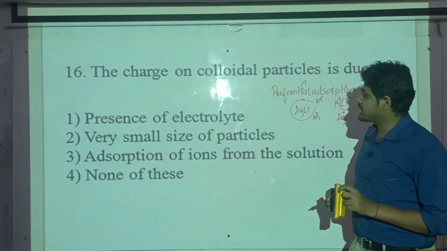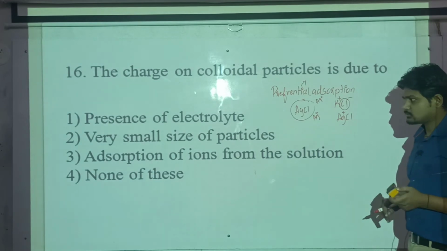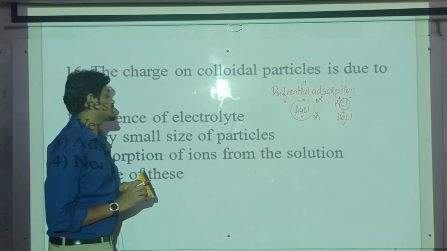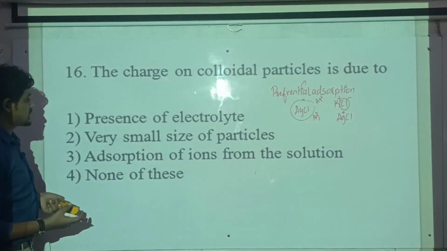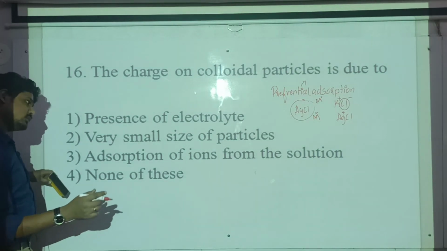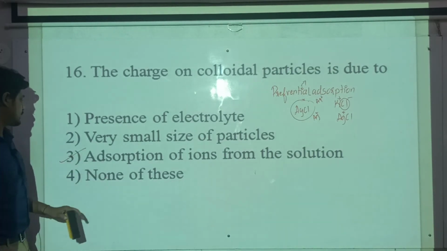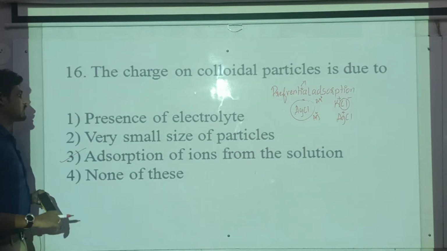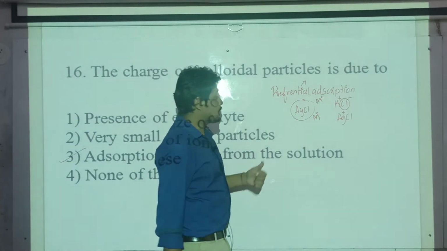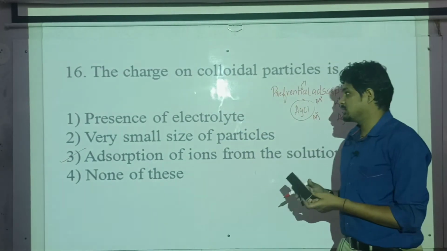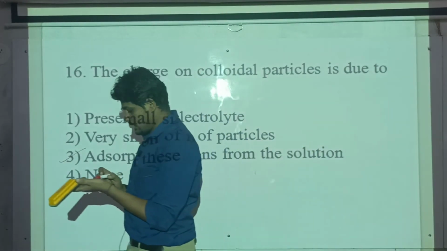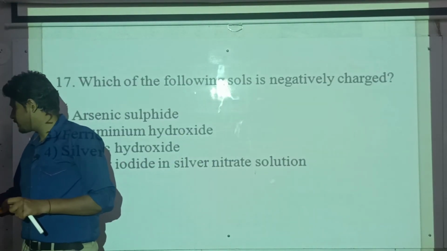Then the second one, very small size of the particles. No, if the particles are very small, then they are called solutions, not colloidal particles. Then the third option, adsorption of the ions from the solution. This is the correct answer. Then the last option, presence of excess of electrolyte, will cause again what? Precipitation. Okay, remember that. Option 3 is my answer. Then moving on to the next question.